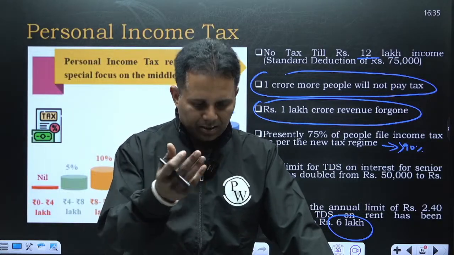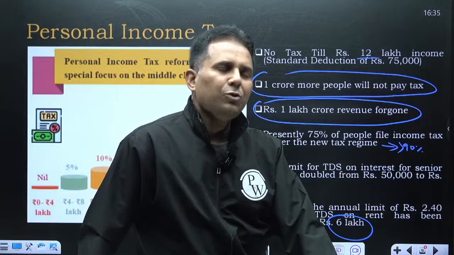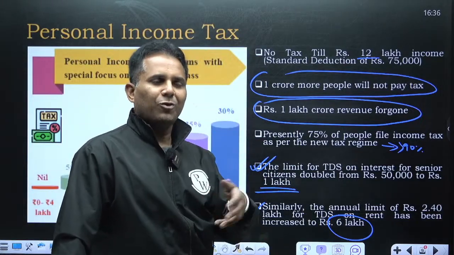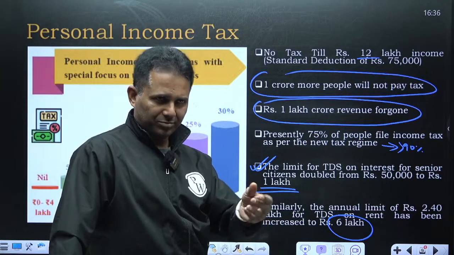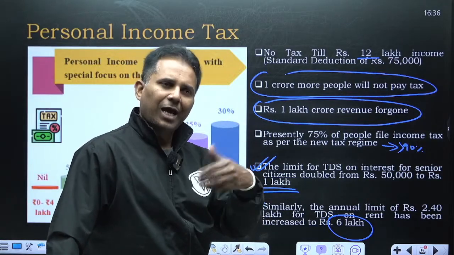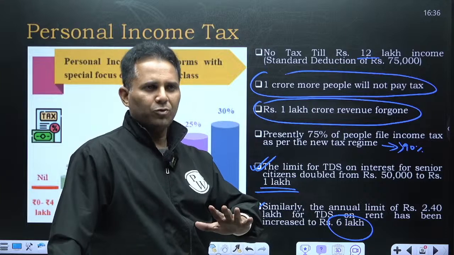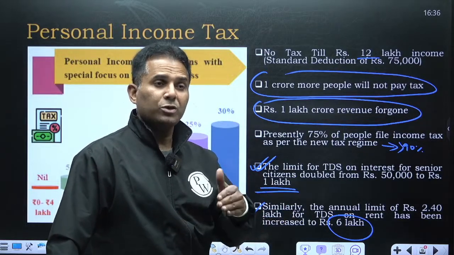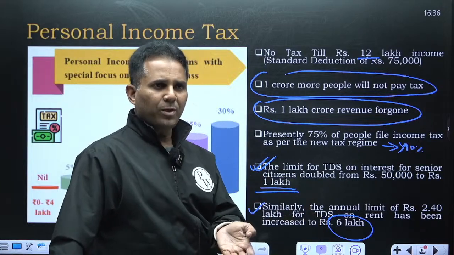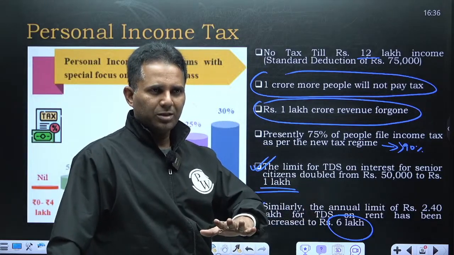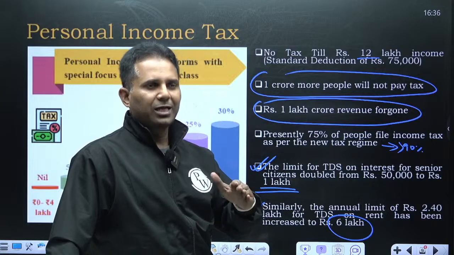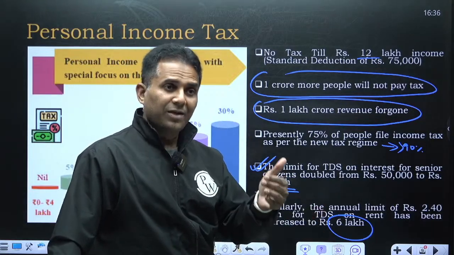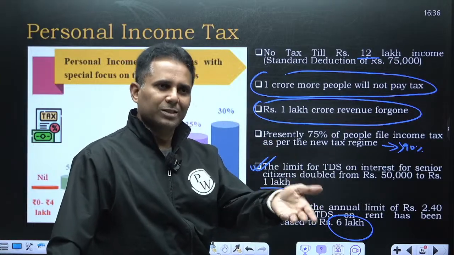Tax on rental income. Actually, what earlier used to happen is, if I have two houses, then it is assumed that one house is on rent, and even if I am not getting rent in my account, I had to pay tax. But now, up to two houses, I don't need to pay any tax on rental income. Of course, if I have lent it out, then I will have to pay. But I can have two houses for my own use, and I don't need to pay any tax on the rental income. But if I have actually rented out one of the houses, then I will have to pay.